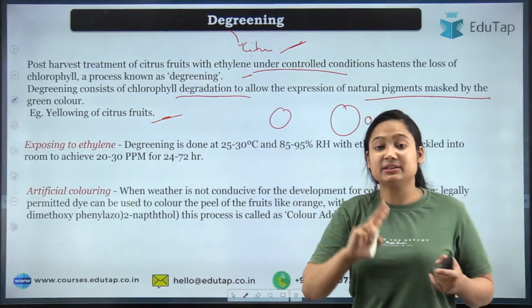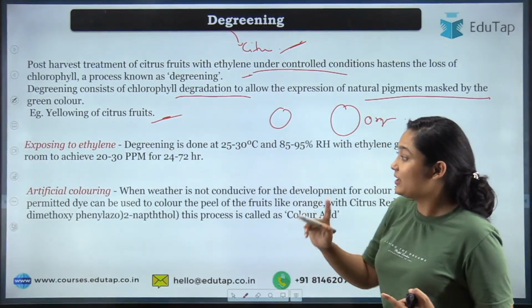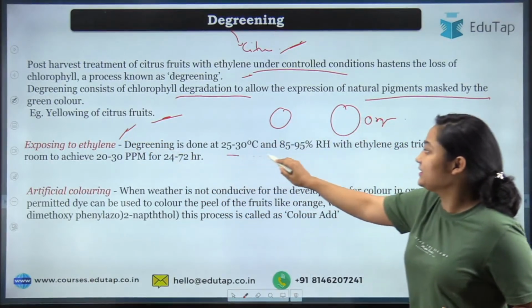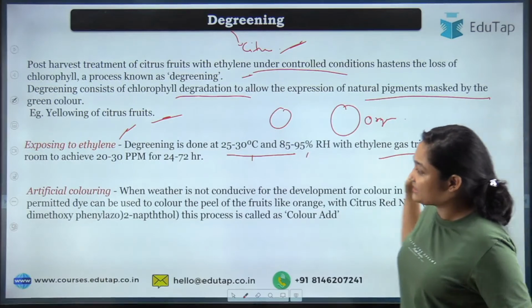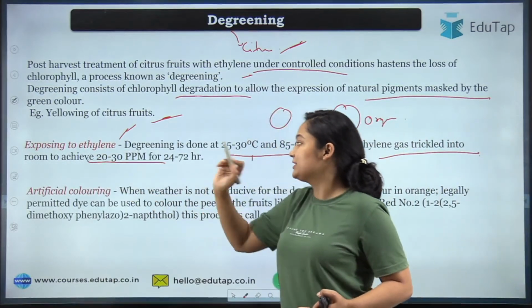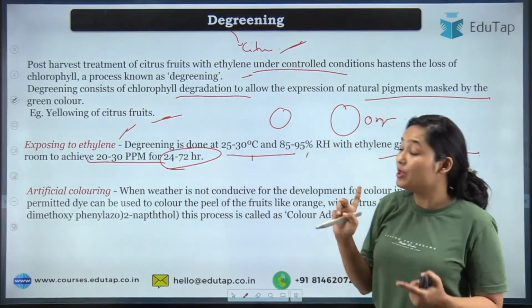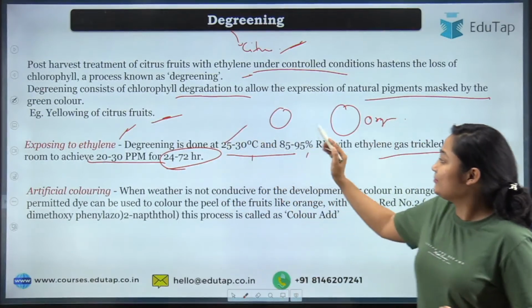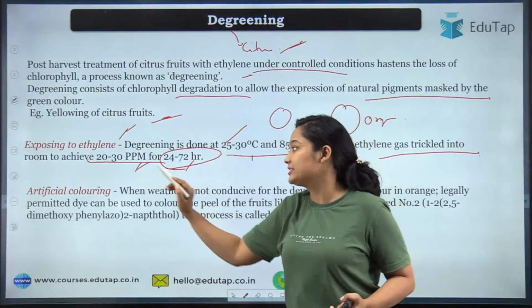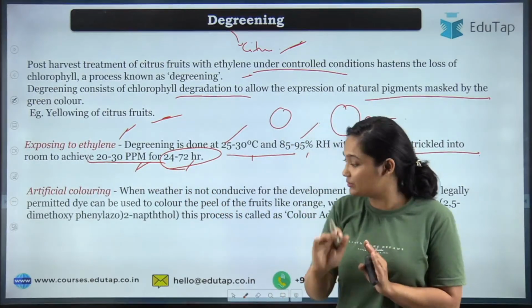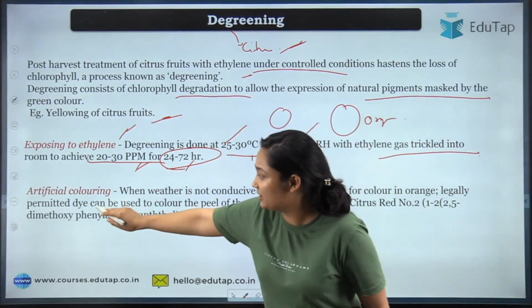Now besides that, degreening can be done with another step. So first we have read about the ethylene. You can see the conditions: the temperature should be there, the relative humidity should be there, how much gas should be there, what should be the concentration of gas, and what is the time. So for degreening, you will have to remember the temperature, relative humidity, concentration, and the time period.